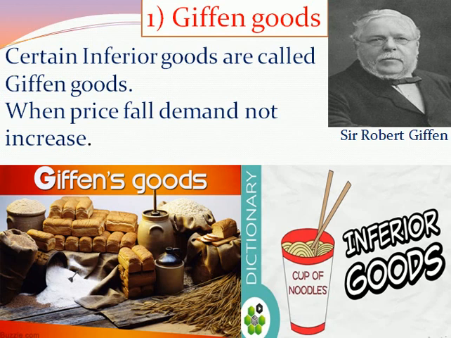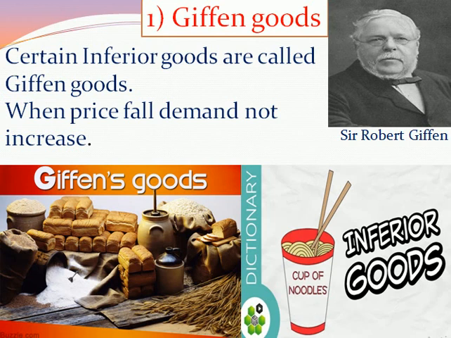The people save their money and use it to purchase the superior good, that is meat. He found that when the price of inferior goods decreases, the demand will not increase.